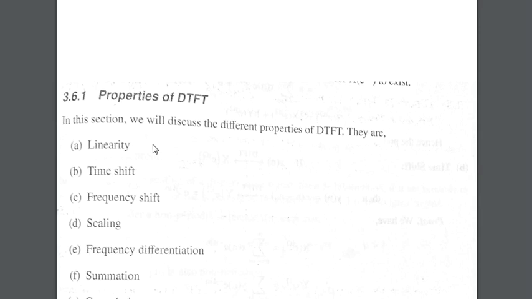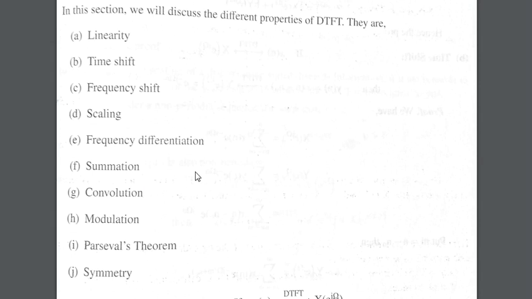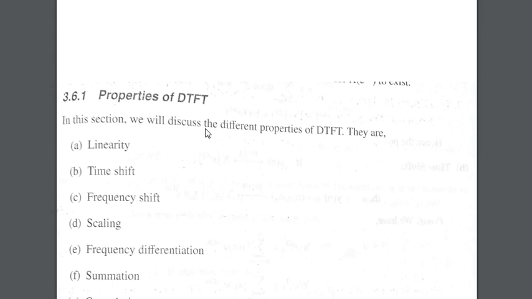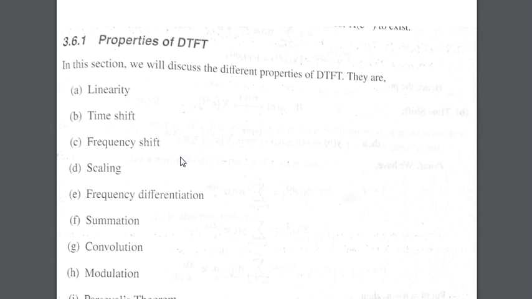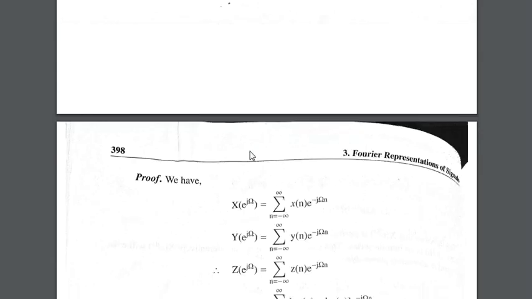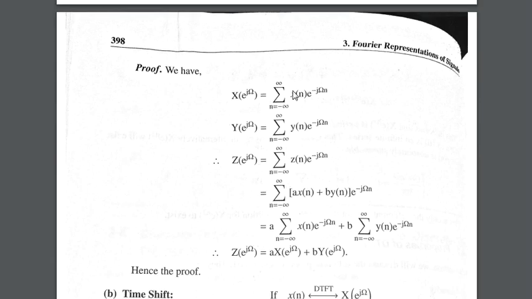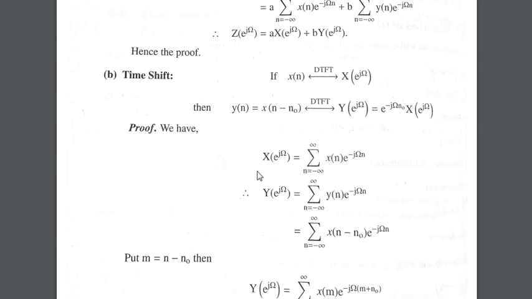The properties of DTFT are of course linearity, time shift, frequency shift and so on. As we have proved the properties with respect to the Fourier series and the Fourier transform, the proof of these properties I'll leave as an exercise, because the things are already available; you just have to go on putting in that equation and you'll get those values.